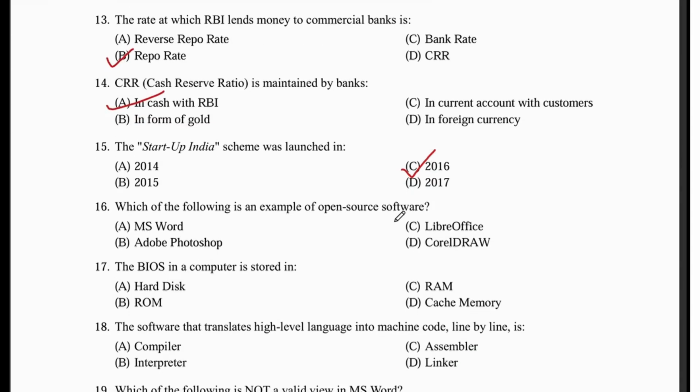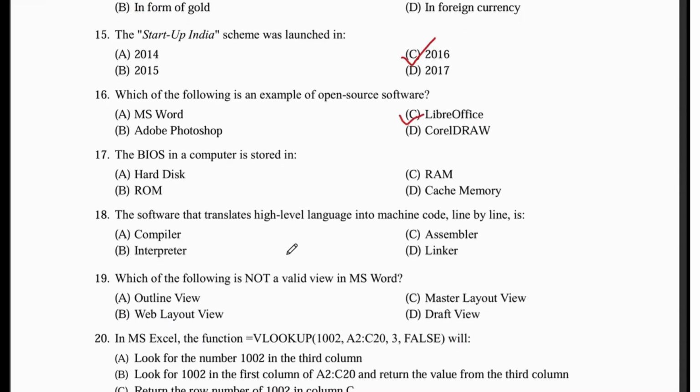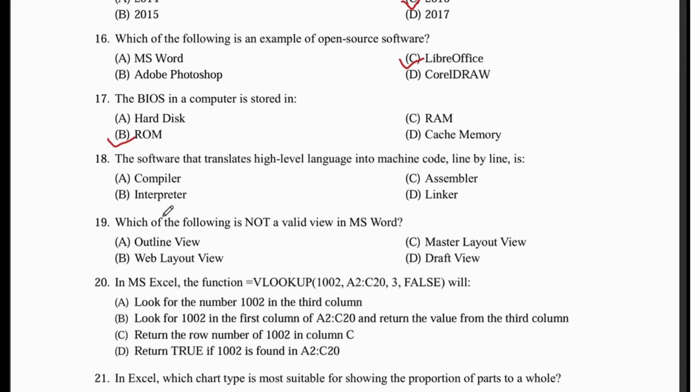Which of the following is an example of open source software? LibreOffice. The BIOS in a computer is stored in ROM. The software that translates high-level language into machine code, line by line, is an interpreter.